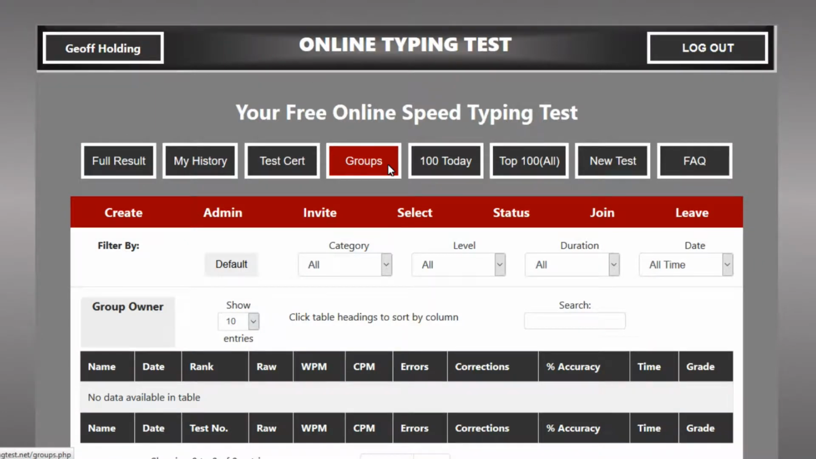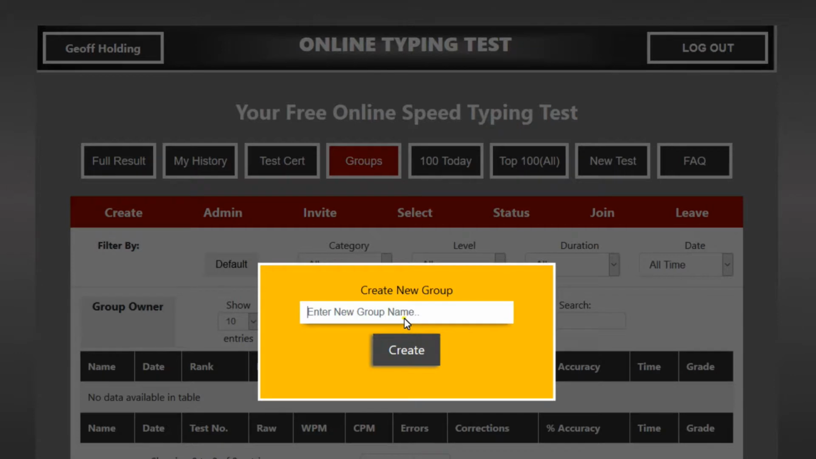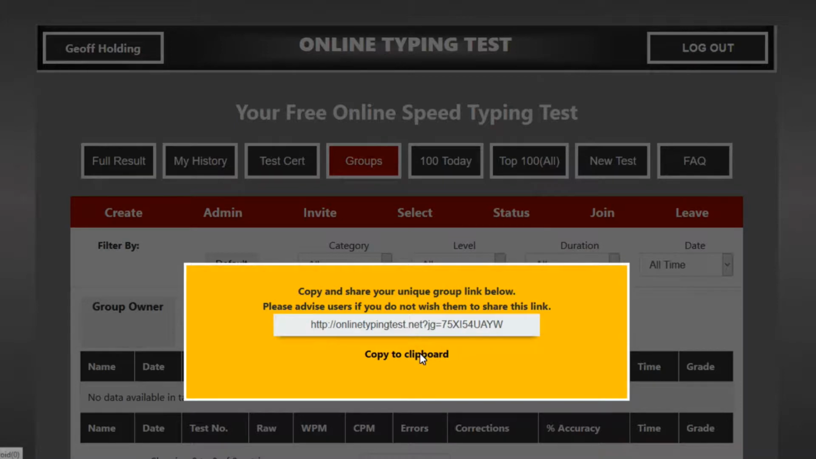So let's go ahead now and create a group. You need to give your group a name. Let's call this group Speed Typing Hub. Next, copy your invitation link and share with the people you're inviting. You can send this link by Facebook or email or some other means.